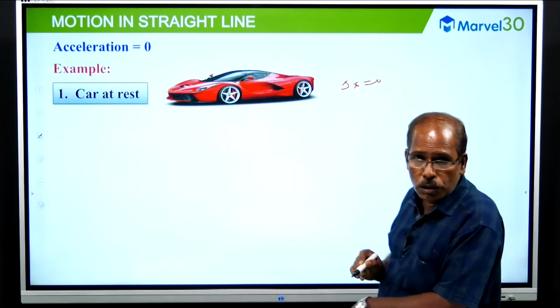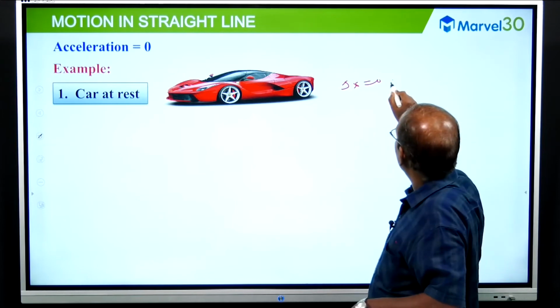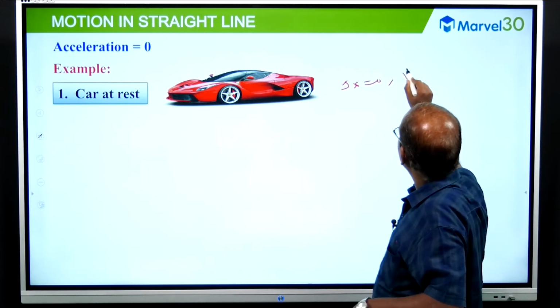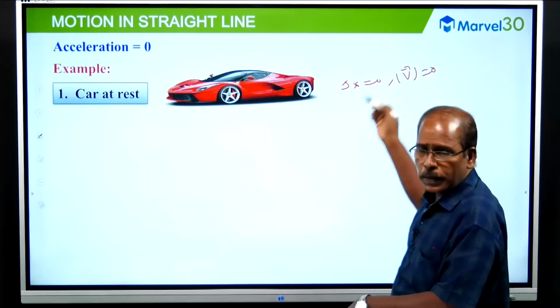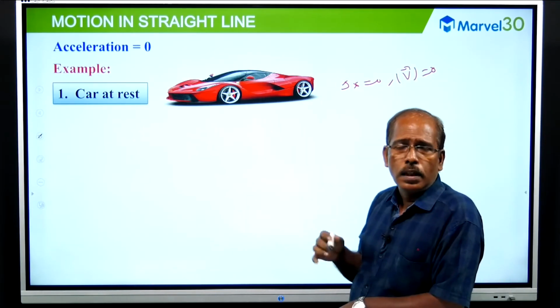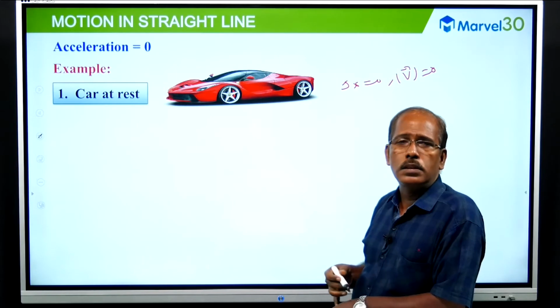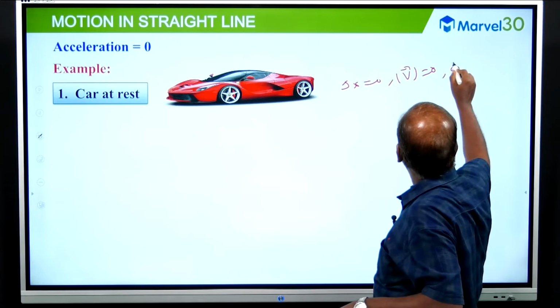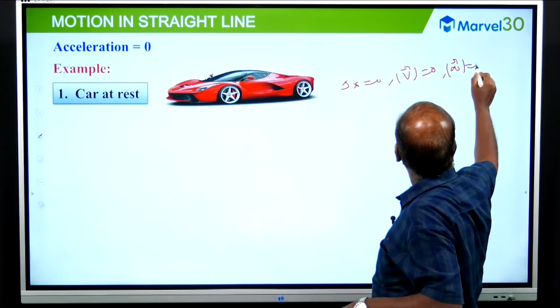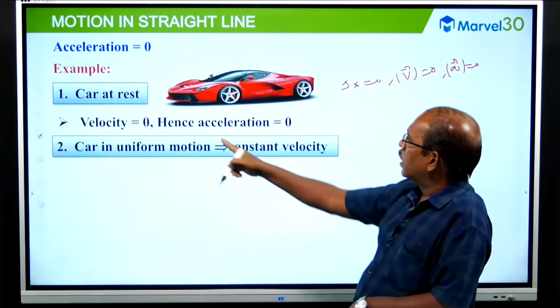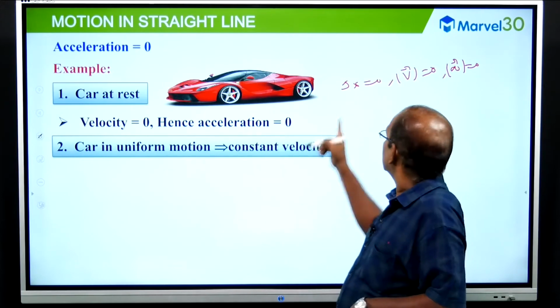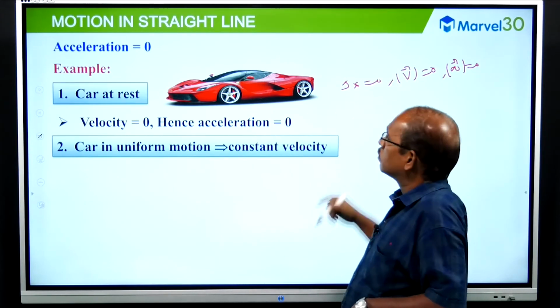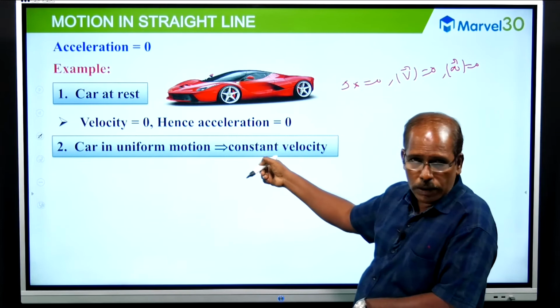Change in position 0 means velocity 0, or speed 0. Speed 0 means the time rate of change of any constant quantity is 0. So acceleration is 0 in this case. Velocity 0, hence acceleration 0. Now look at the second example.